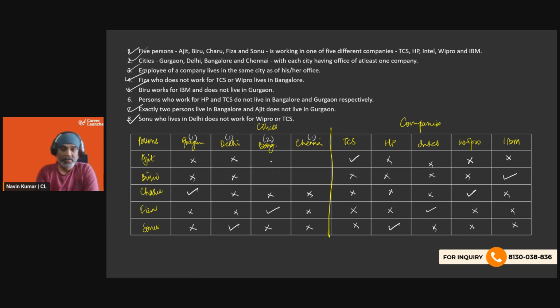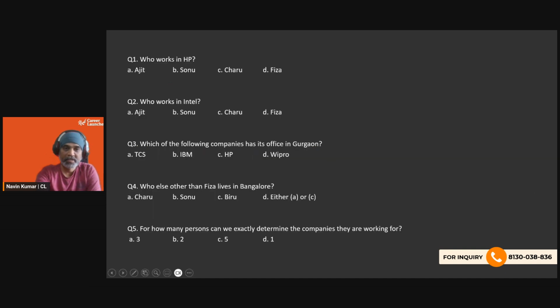Now, we do not know whether Ajit or Binu, that is TCS or IBM, is in Bangalore. So accordingly, we are going to fill these 4 cells. 2 of these cells diagonally are supposed to be tick marked, and the remaining 2 diagonally should be crossed. So definitely not the entire matrix could be completed, but at least we can complete enough to solve questions and get answers.